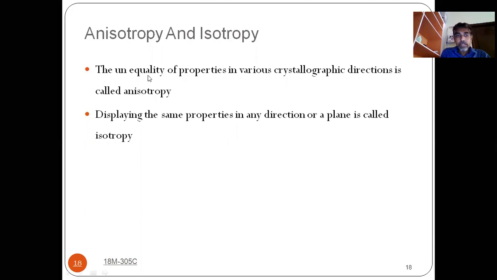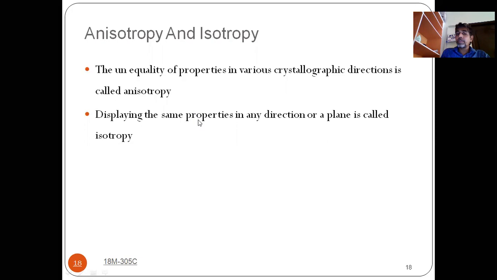So if you see here, the inequality of properties in various crystallographic directions. So in various directions, the properties are different. In different directions, you are having different properties. That means the properties are different in nature, different in quantity. Then they are called anisotropy.